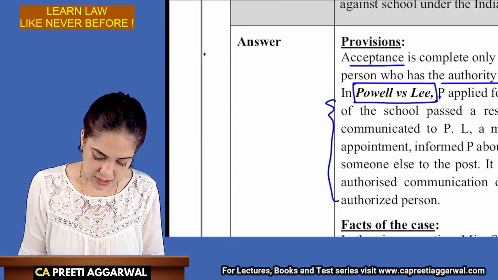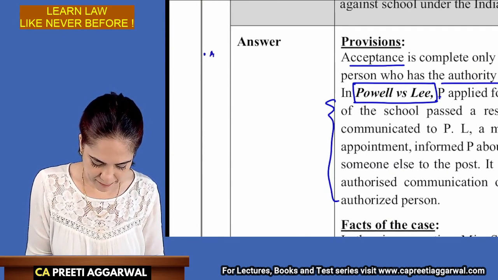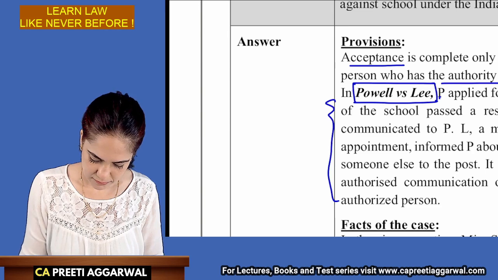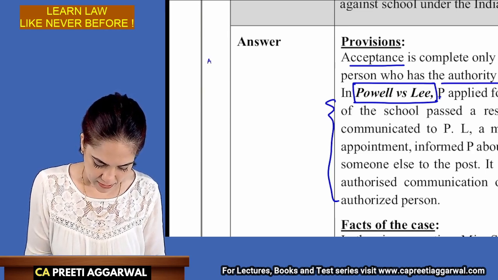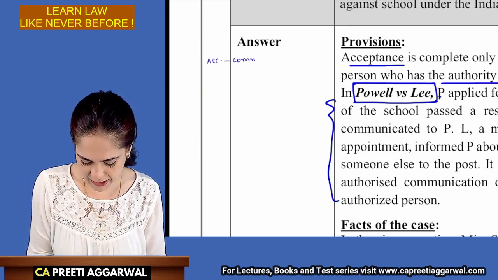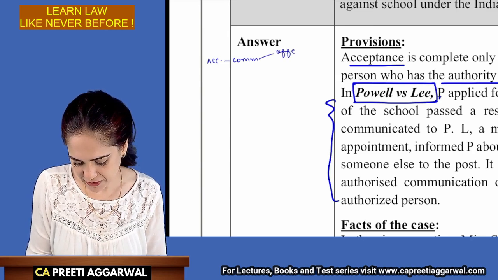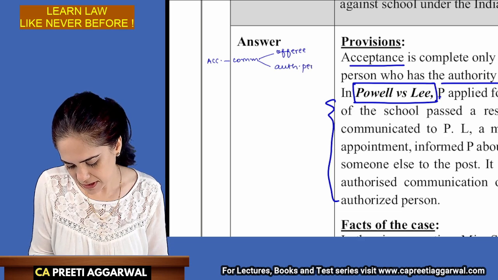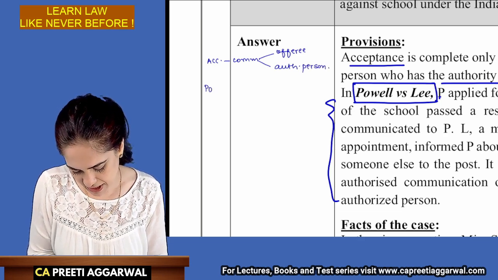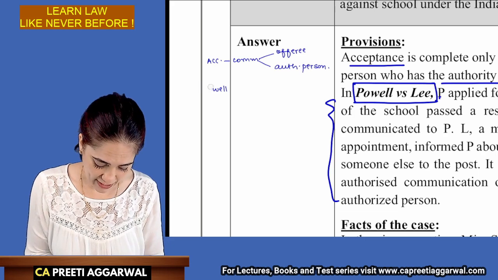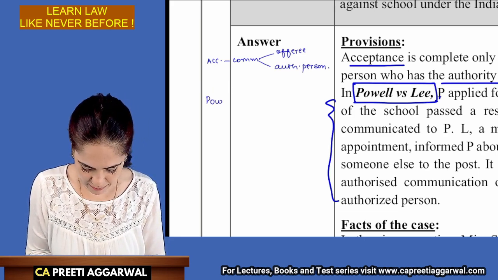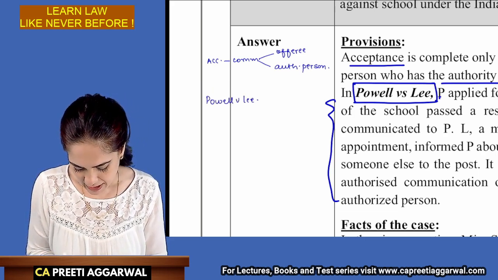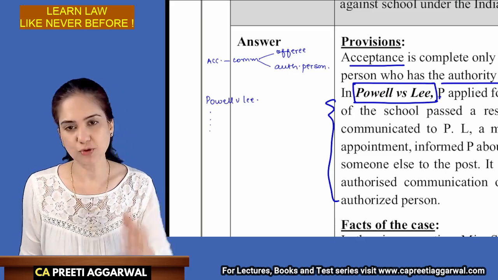I will include these points: acceptance must be communicated either by the offeree or any authorized person. Then we have to explain Powell versus Lee, and then we will write the facts of the case. So you have to actually write it.